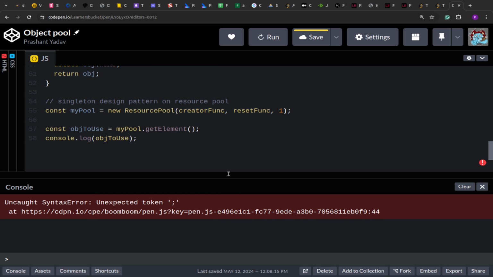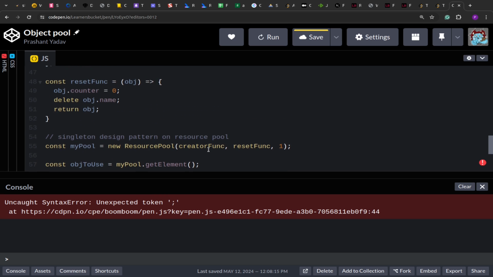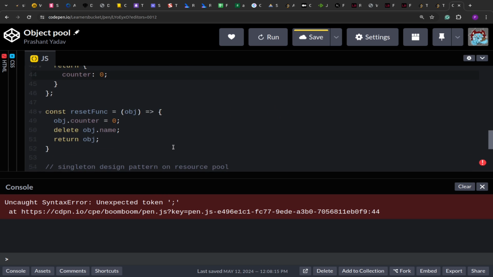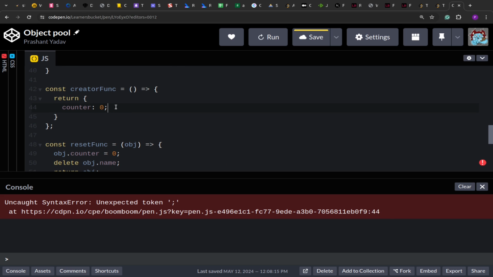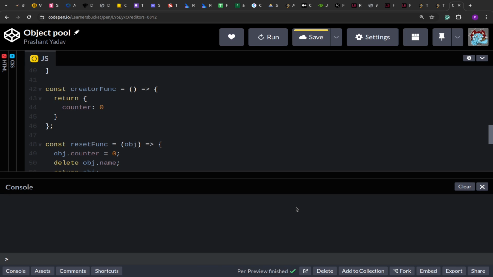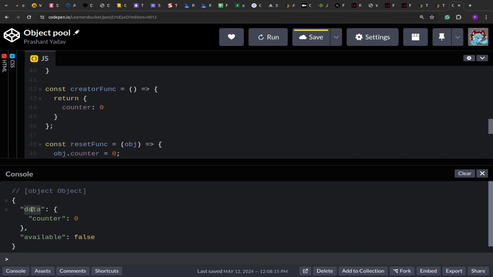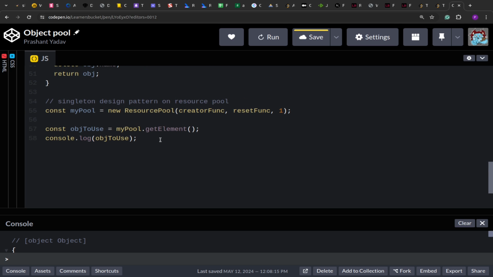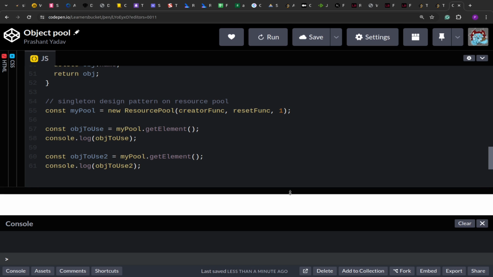We got a semicolon error somewhere. So let's see. The object. So you see, in the data we have this counter value as 0 and then it's no longer available. If I request a new object over here, we should get null. Let me clear this and run this.